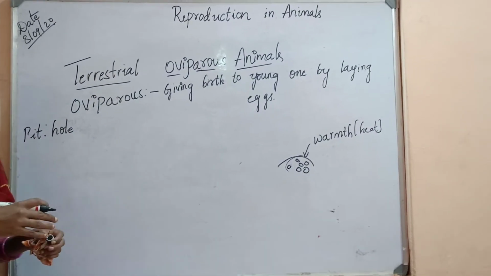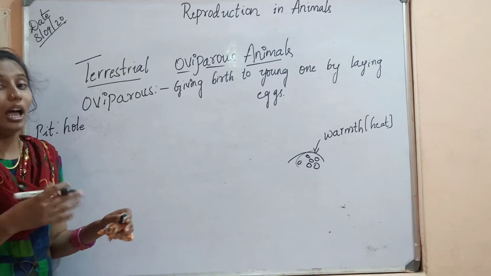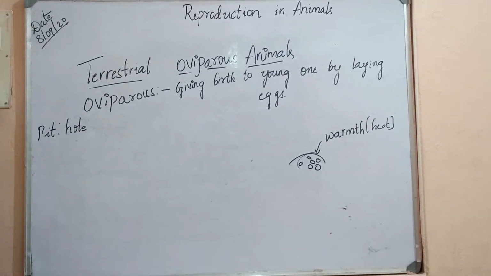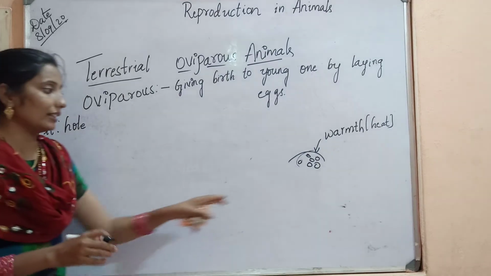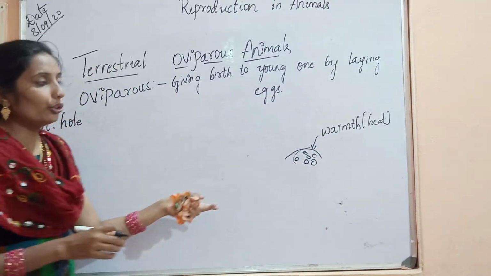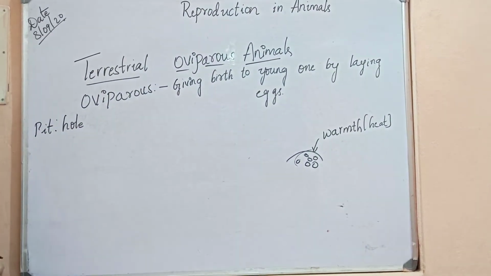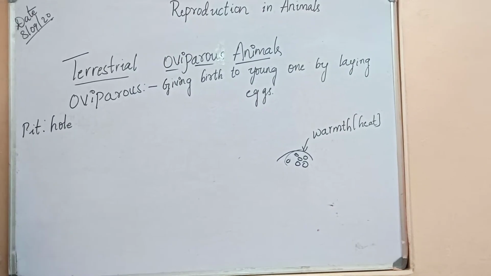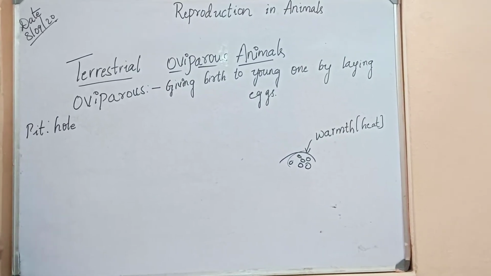Predators means the eggs may be food for other animals. Mostly only a few eggs hatch out due to these two reasons.